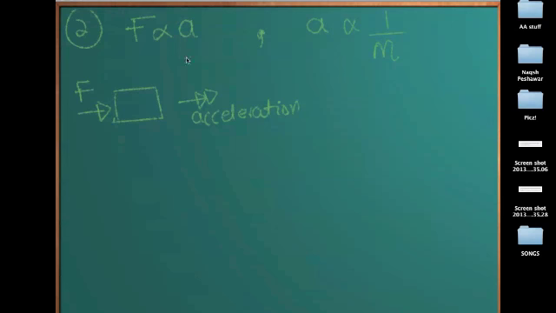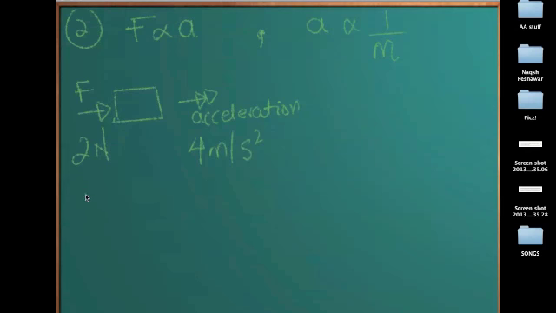That acceleration is directly proportional to the force. Let's say there is a force of 2 newtons, and this results in an acceleration of 4 meters per second square.